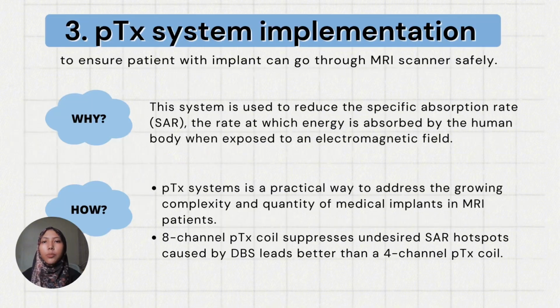The third one is PTx system implementation. This is to ensure patients with implants can go through the MRI scanner safely. This system is used to reduce the specific absorption rate, which is SAR, the rate at which energy is absorbed by the human body when exposed to an electromagnetic field. So the PTx system is a practical way to address the growing complexity and quantity of medical implants in MRI patients. By using a multi-channel PTx coil, it suppresses undesired hotspots caused by DBS leads better than a 4-channel